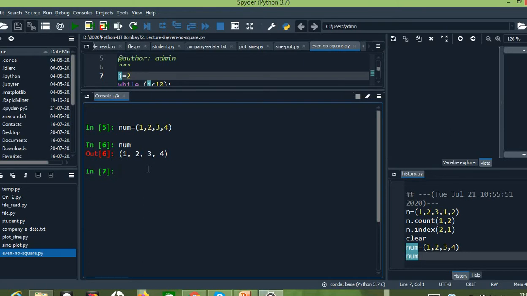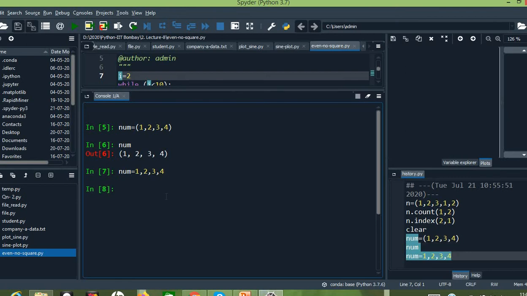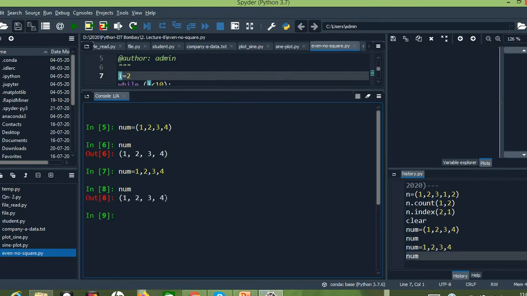Another example we have seen, the same values can be represented as 1, 2, 3, 4, but in this case, I didn't give these elements within round brackets. So if I give num, you can see that even though I didn't specify the brackets, it is considered as a tuple. So it is not possible to do any modification with this tuple, right?